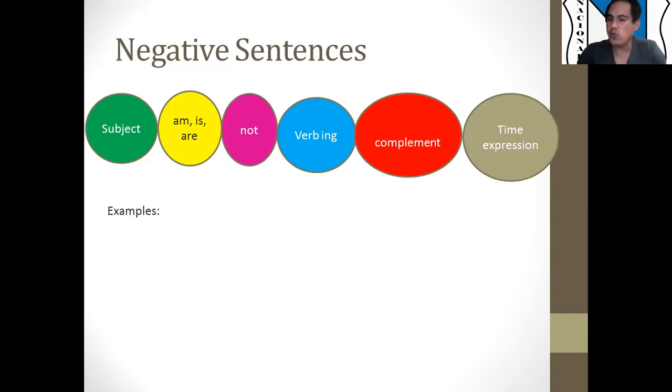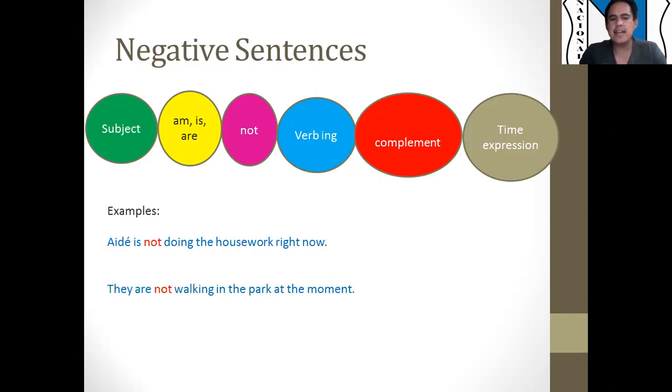Okay, so let me show you some examples. For example, let's say, Aide is not doing the housework right now. They are not walking in the park at the moment. I'm not reading the magazine now. As you see, the sentences are quite similar to the positive. The only difference is after the verb to be, we use not. So I say, Aide is not, they are not, I'm not. So that's important to take into account when you change it into negative sentences.